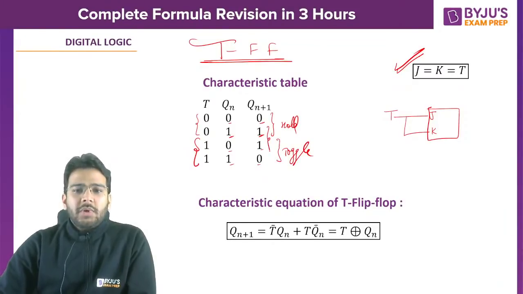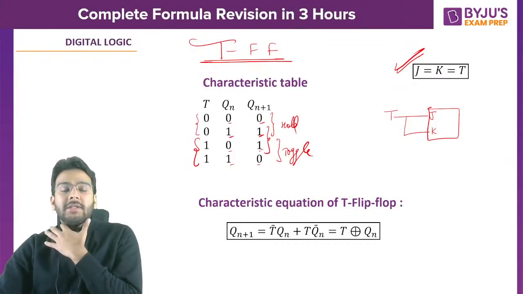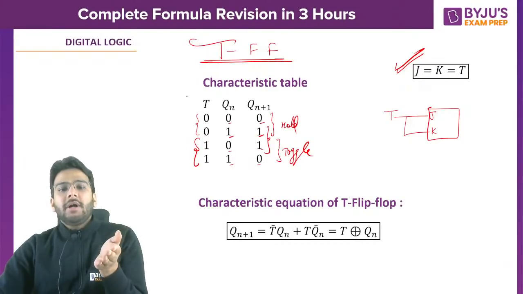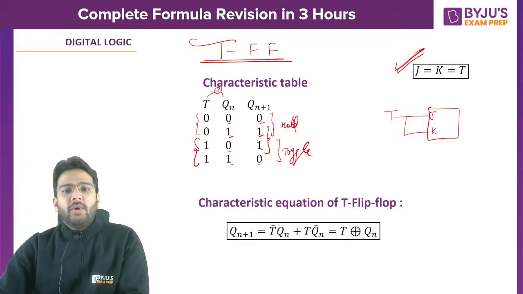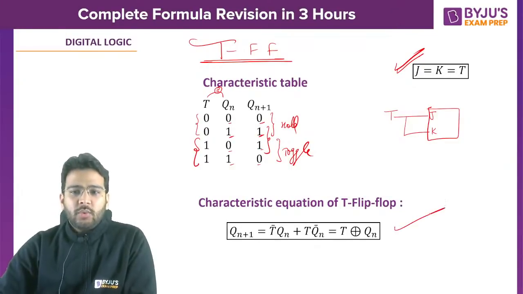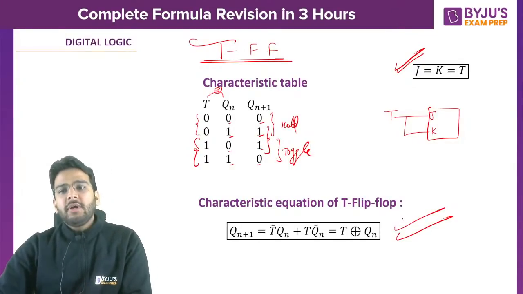And based on this, we can find that the characteristic equation of T flip-flop is nothing but T XOR Qn, right? T XOR Qn. This is the characteristic equation of T flip-flop.